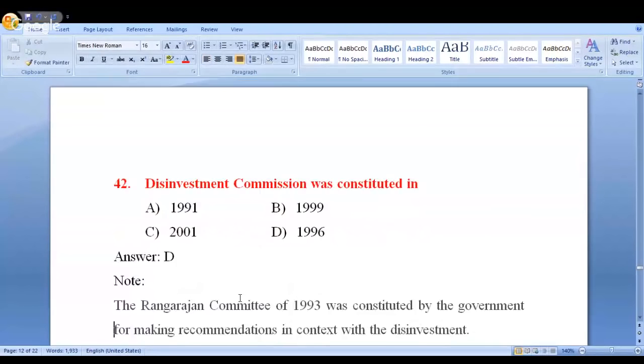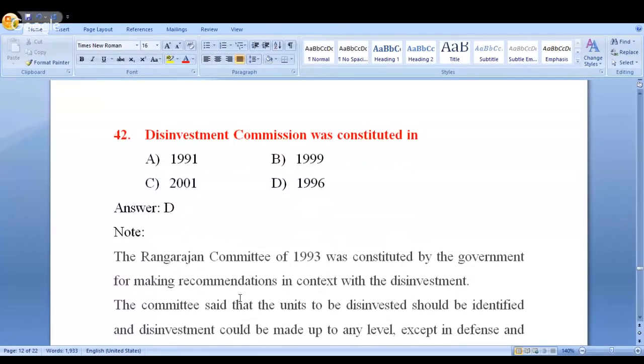Right, next. I'm going further. Look at this. The Disinvestment Commission was constituted in the year 1996. See, when you look at this Disinvestment Commission, what exactly is this?